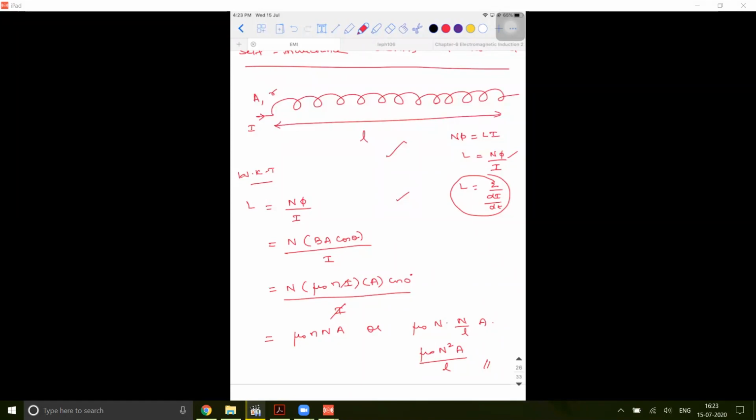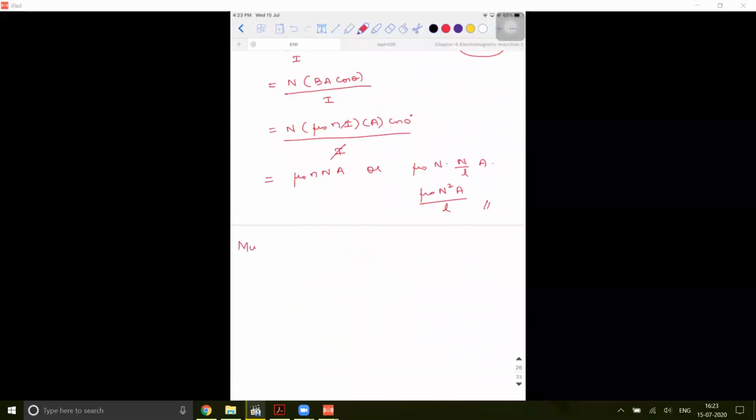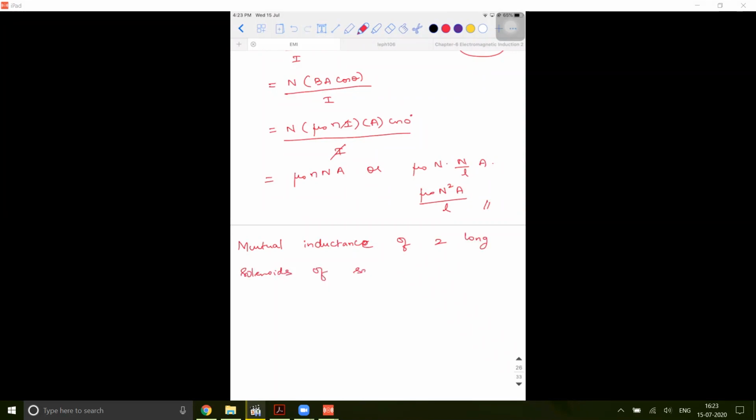If you are clear with this, we'll go to the next concept. Write down the heading as mutual inductance of two long solenoids of same length. Mutual inductance of two long solenoids of same length.